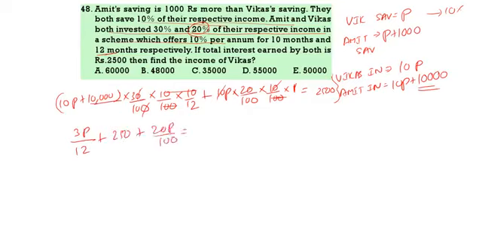20P by 100 is equal to 2500. This 250 we send to the other side, it becomes 2250. The LCM is 300. 12 becomes 300 by 25 times, that is 75P.